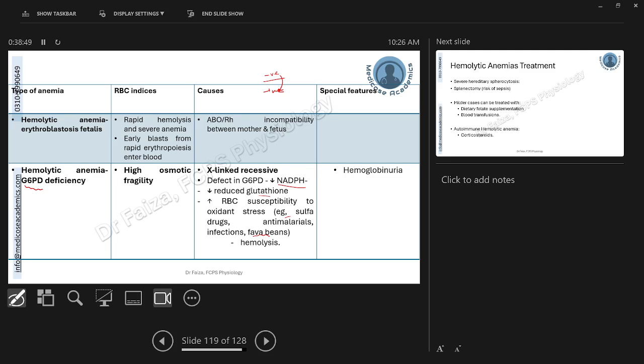The features are what we see in most hemolytic anemias, including normocytosis, that is normal MCV, normal MCH, increased bilirubin, increased reticulocyte count, increased unconjugated bilirubin, increased urobilinogen, and even hemoglobinuria will be seen because of their excessive hemolysis in the blood vessels.